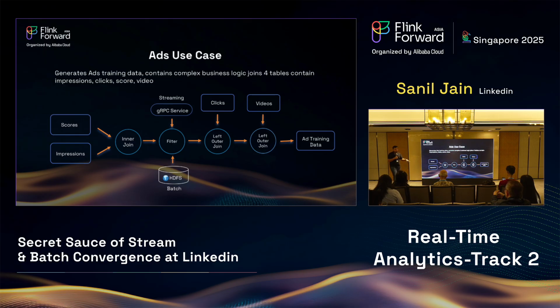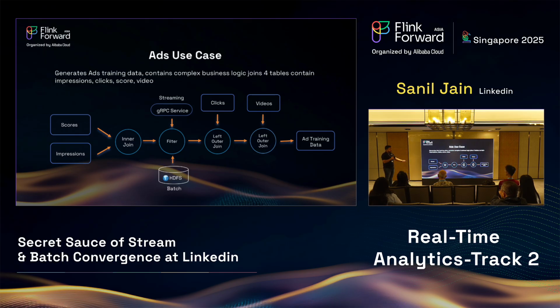So this is the logic of this job, where you have a join between ad scores and ad impressions, then there's some custom filtering, then there's a left join with click, and then there is another left join with videos. And the tricky part of this job is some of the topics here, like click, score, videos: the input scale of those topics varies from tens of gigabytes per second to tens of terabytes per second. So it's really a tricky job.